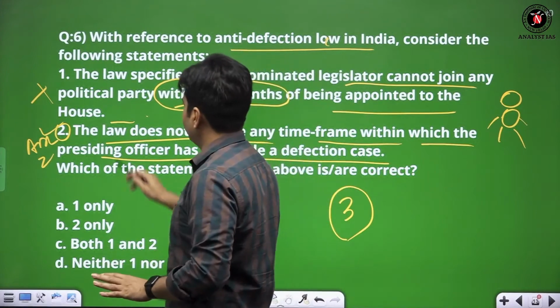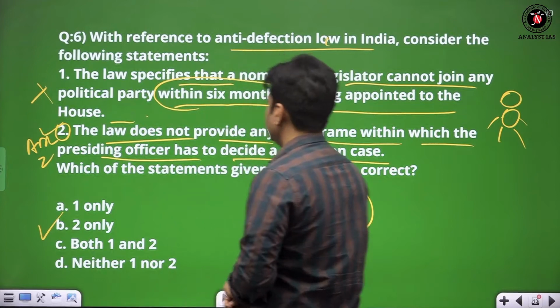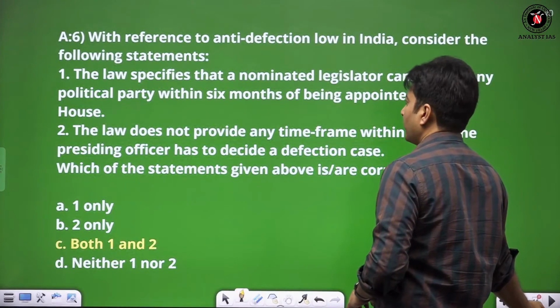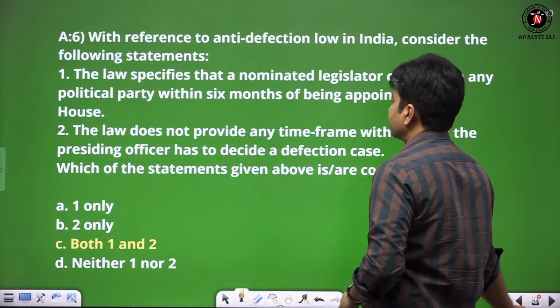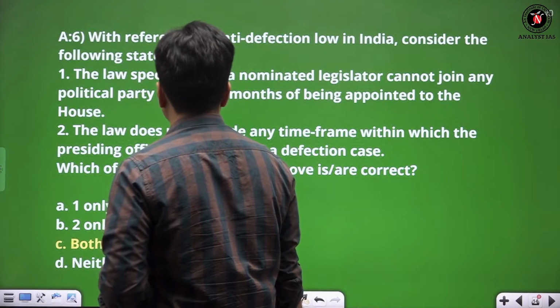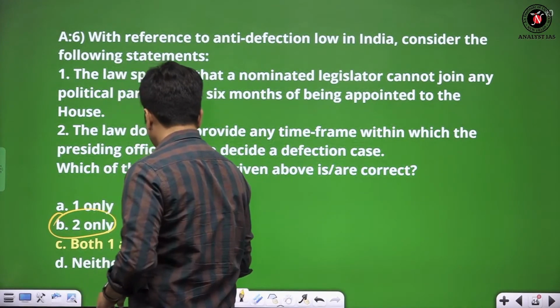So basically, if one is wrong, the second is correct, so B is the correct answer for this question. Now coming to the next one: here, the second statement is correct. This is not correct.